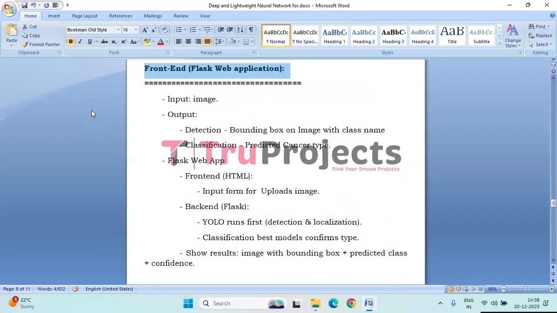Coming to the front end application, a Flask based web interface allows users to upload histopathological images for analysis. The backend first performs detection using the YOLO model, followed by classification using the best model, and displays the final output as bounding boxes with predicted cancer type and confidence score.